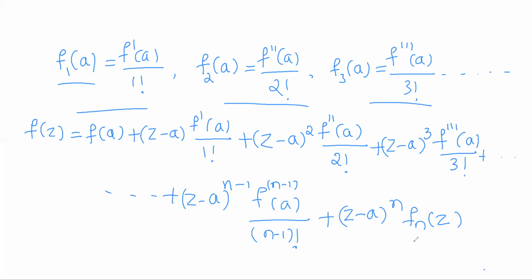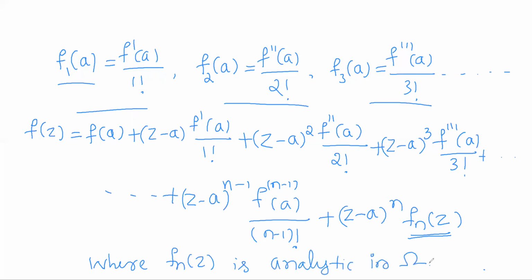At the end of the nth step, the function fn(z) which you will get will be an analytic function, where fn(z) is analytic in omega. This is the region omega. A is a point in omega, and fn(z) is analytic in omega.